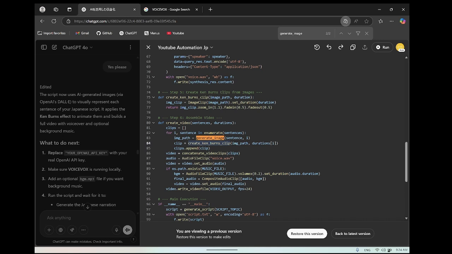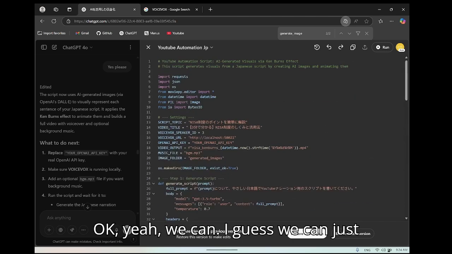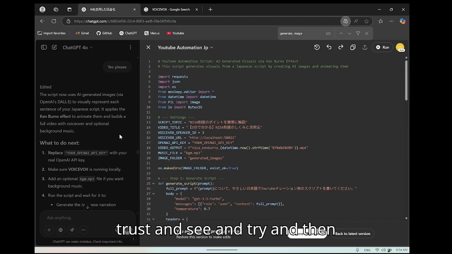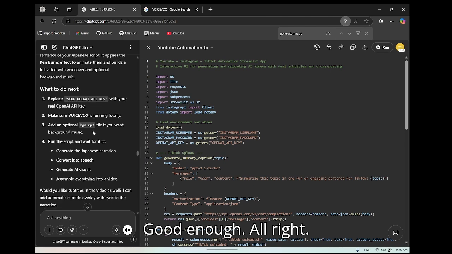Yeah, it's really not clear how this works at first sight, but okay, yeah, I guess we can just trust and see and try and then adjust if it's not good enough.